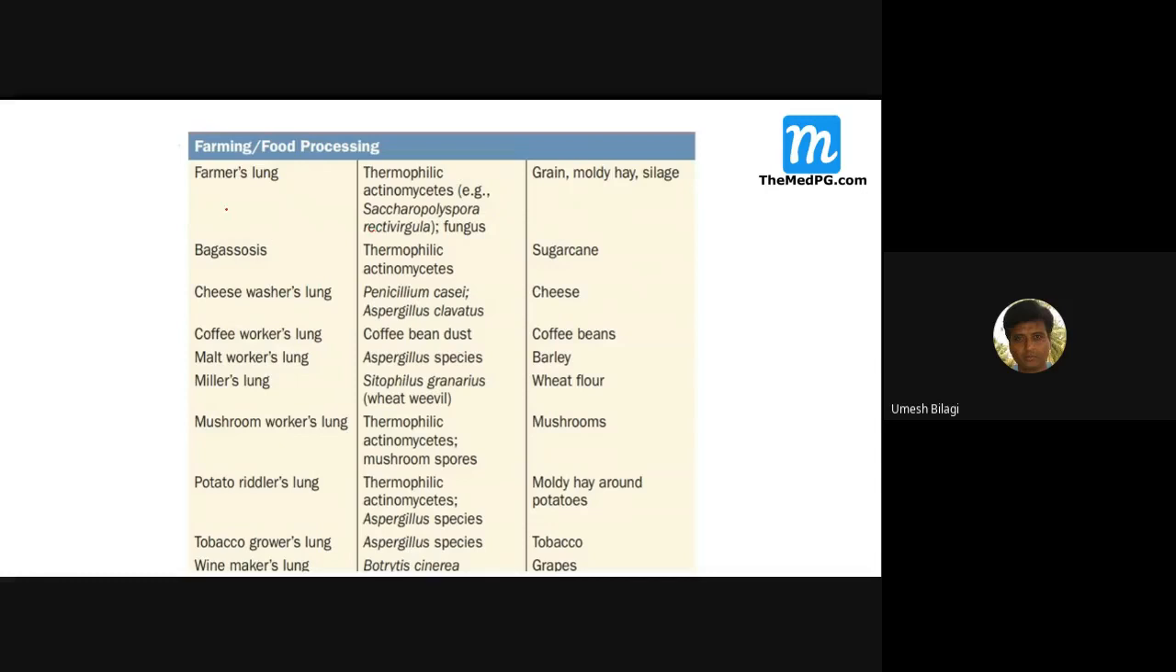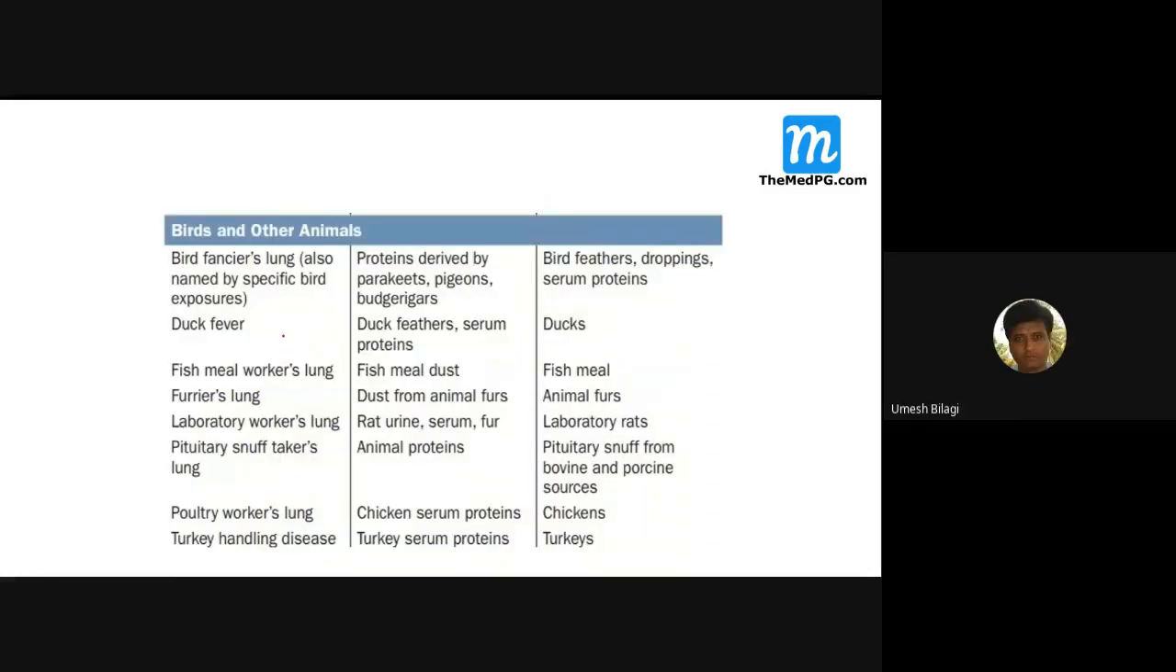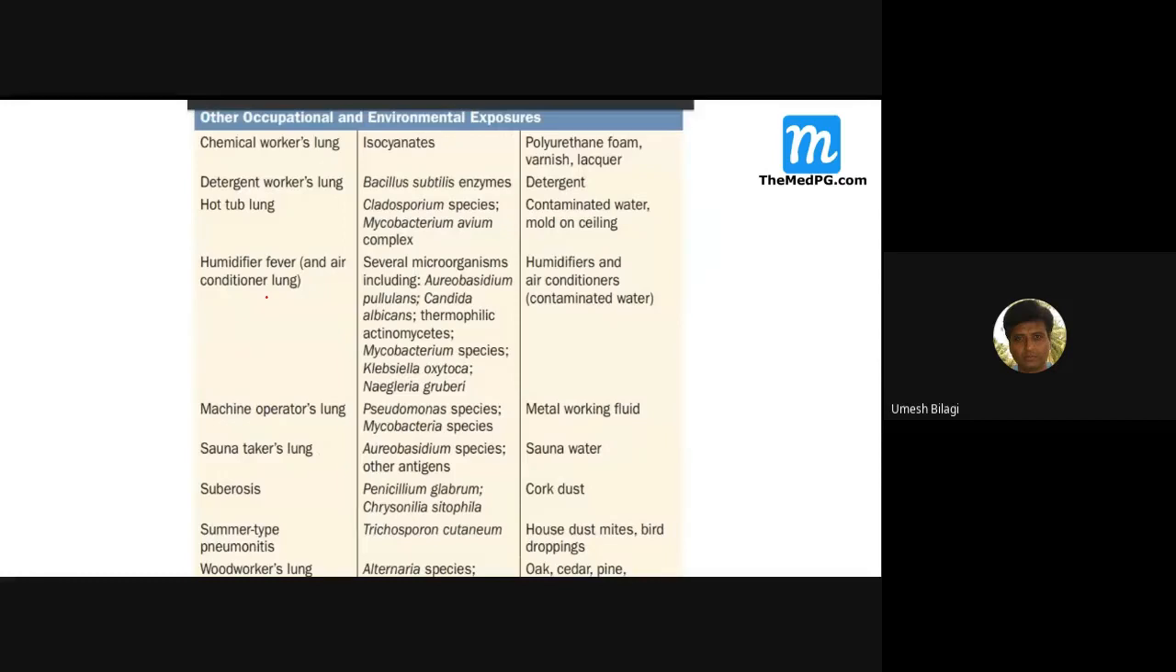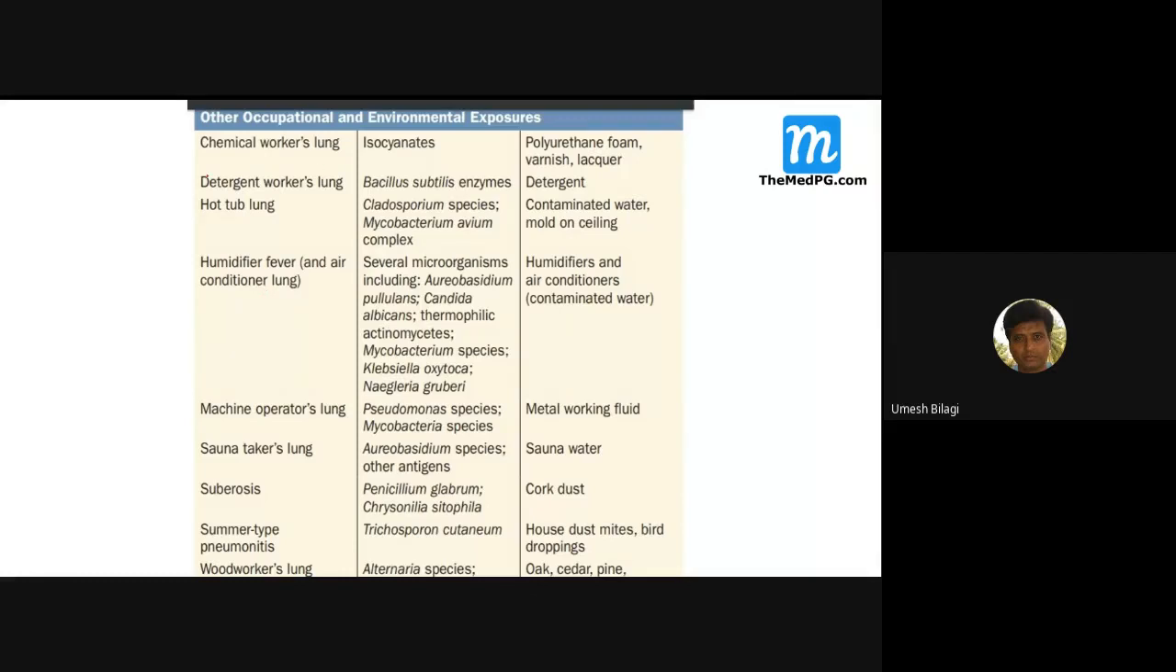These are the types of hypersensitivity pneumonitis. The most important is this one: farmer's lung. Bagassosis is from sugar cane. Both are actually caused by similar organisms, thermophilic actinomycetes only. Grain, mold, and moldy hay will cause farmer's lung. Bagassosis is sugar cane. Other things are bird fancier's lung. So many things are there. You can go through this. These slides will be given to you, and these things are taken from Harrison. Other occupational diseases, many are there.